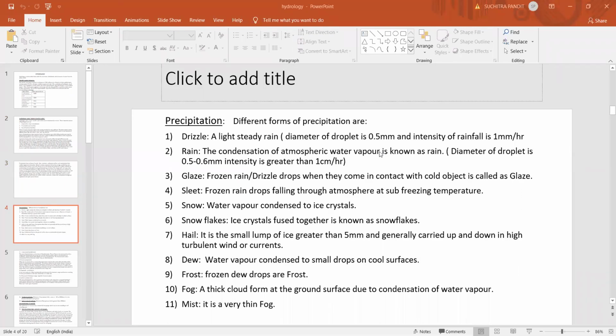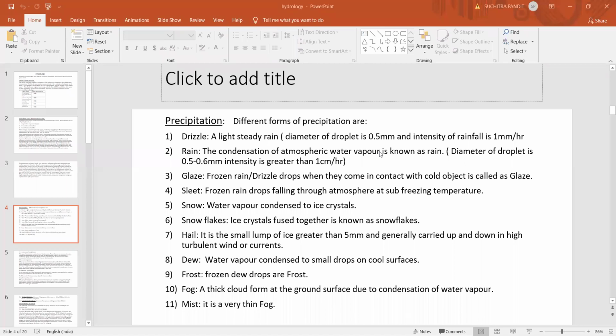Now I have shared the hydrologic cycle figures with all of you. It is self-explanatory. One is the general form of the hydrologic cycle. The second one is Horton's qualitative representation of the hydrologic cycle. And the third figure is the engineering representation of the hydrologic cycle. So I have shared all these three figures with you.